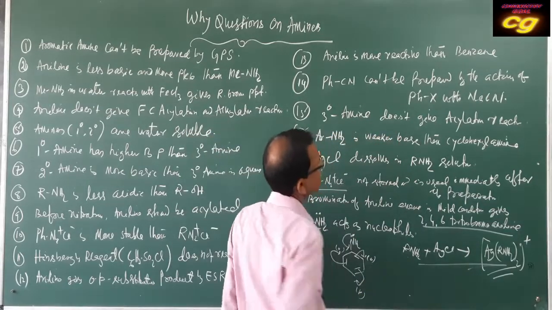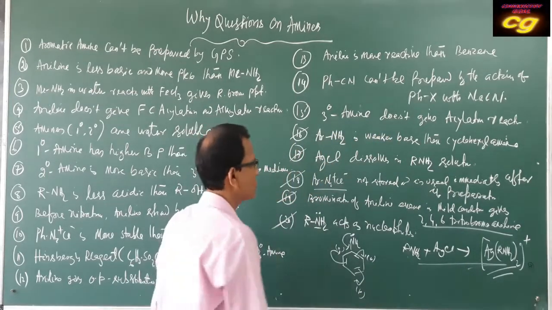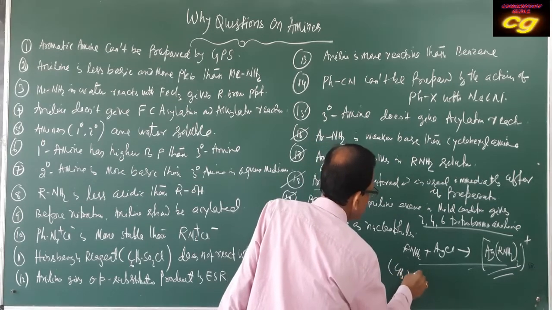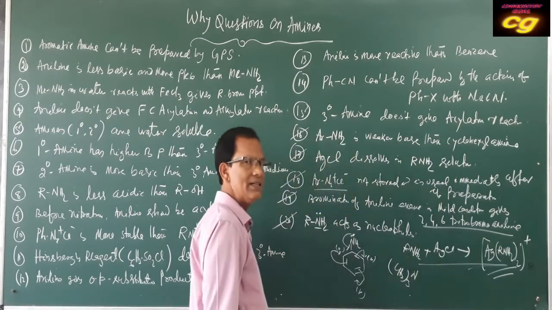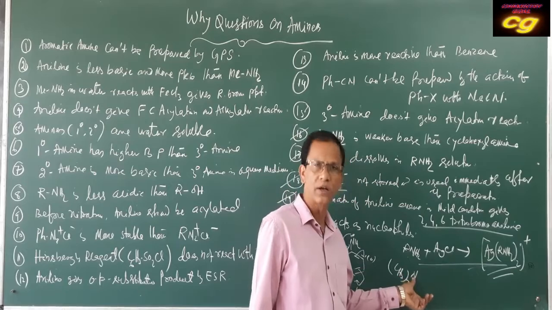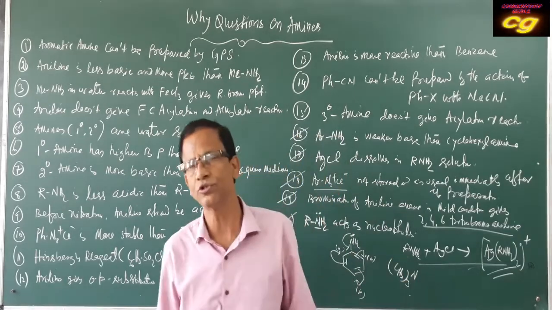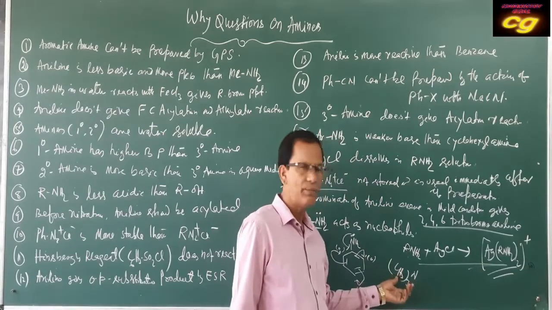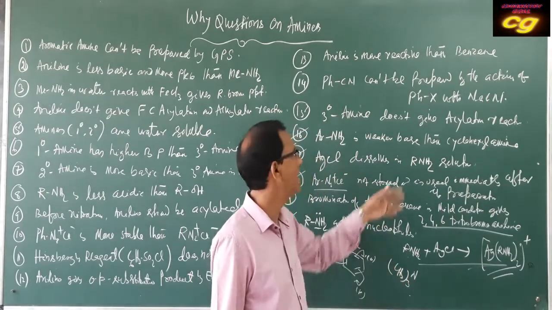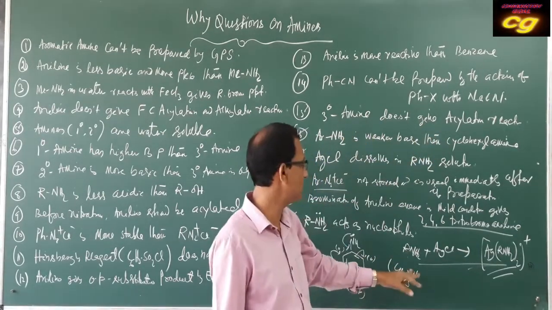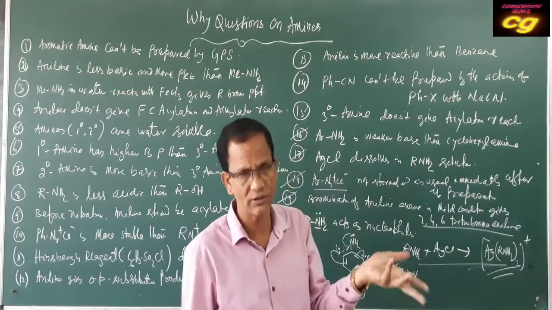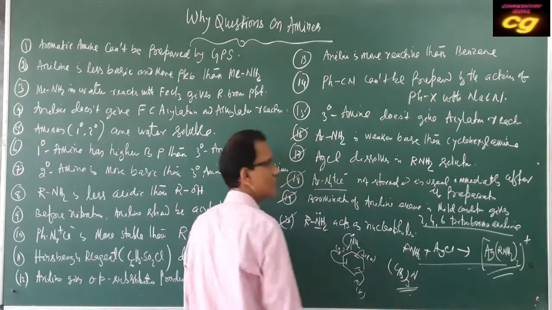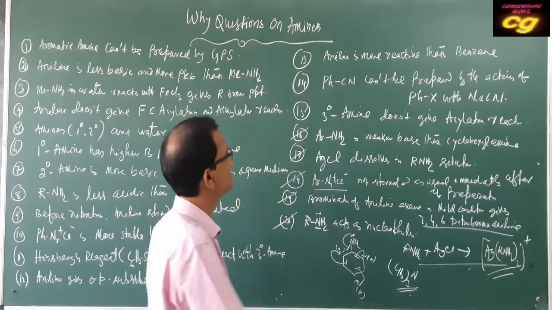Tertiary amine does not give the acylation reaction because a tertiary amine has no replaceable hydrogen attached to nitrogen. As it has no hydrogen attached to nitrogen, substitution does not take place. That's why a tertiary amine does not show the acylation reaction: it has no replaceable hydrogen.